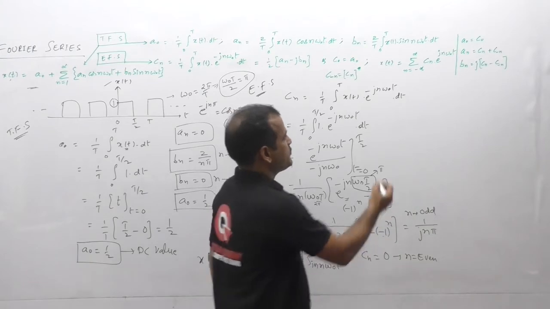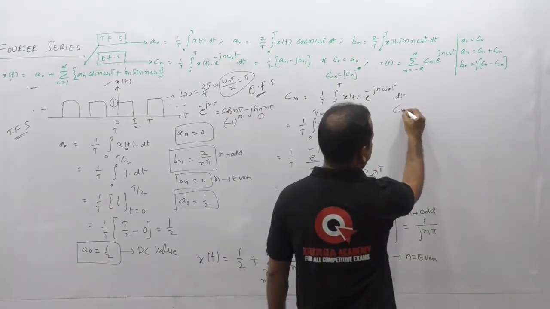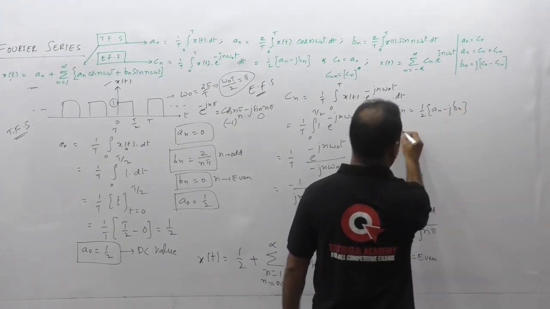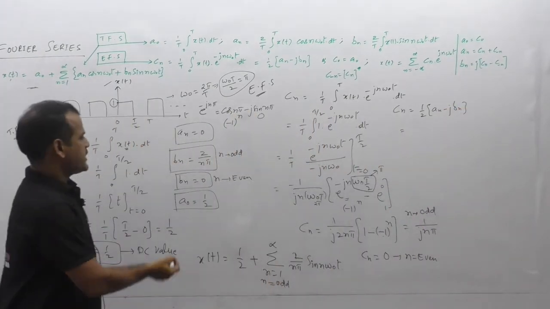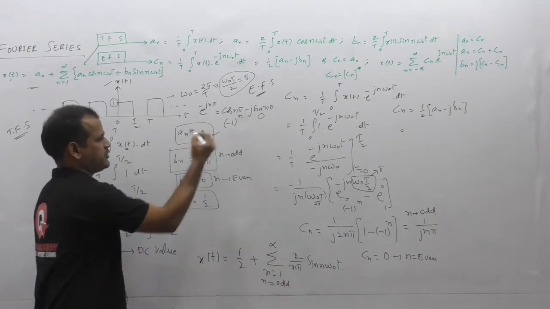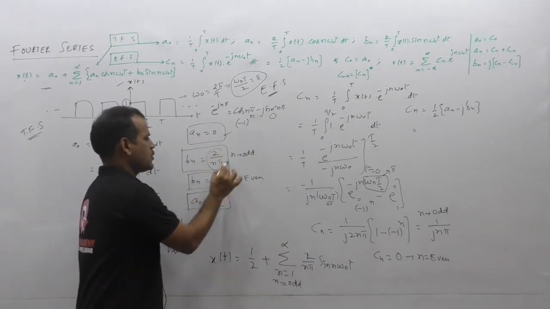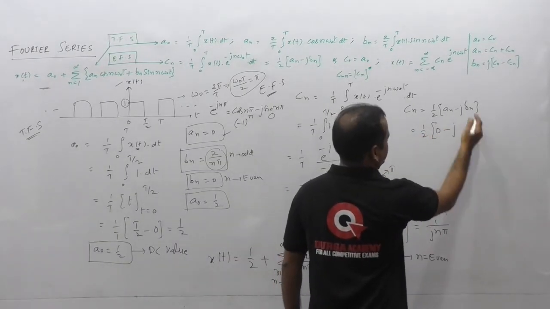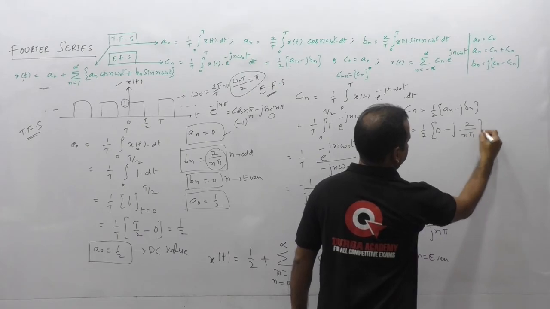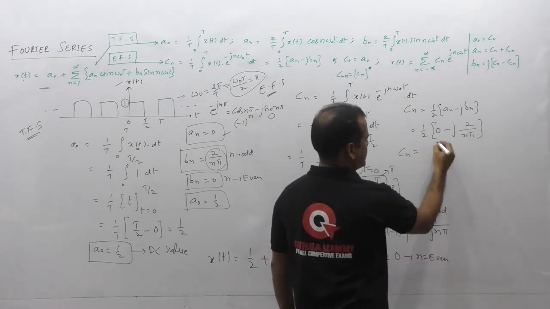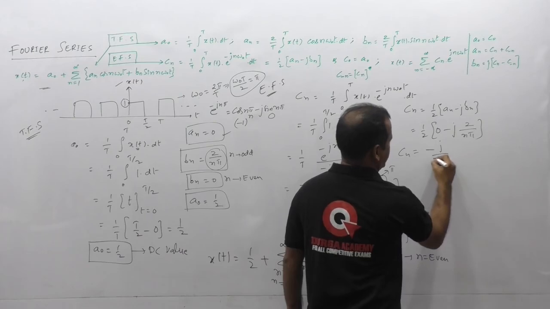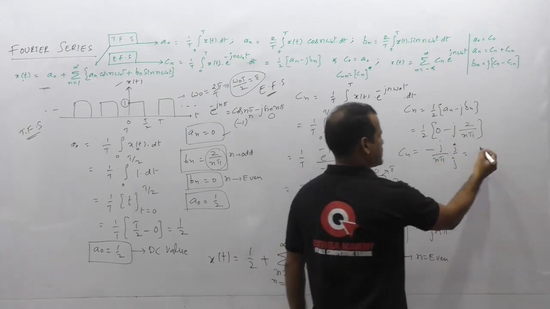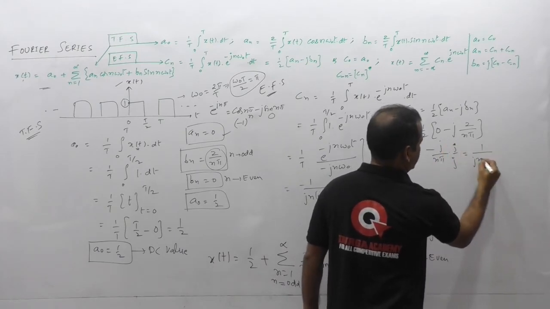So this coefficient, if we calculate with the trigonometric Fourier series coefficients, which is given by the formula 1 by 2 (an minus j bn), let us verify. Already we have derived the trigonometric Fourier series coefficients here. So an value is 0 and bn value we are getting is 2 by n pi. Let us substitute here 1 by 2, an value 0, minus j, this is 2 by n pi. So finally Cn value with this formula, 2 gets cancelled, minus j by n pi. If you multiply and divide with j, j square is minus 1, so that minus becomes plus, 1 by j n pi.